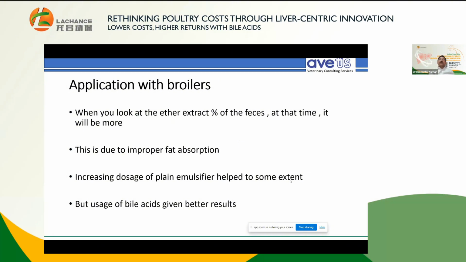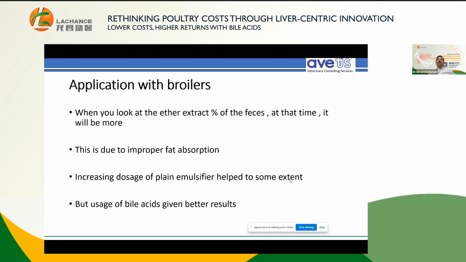When you look at ether extract, if you want to assess whether this is a pasty condition, it's not the condition that is due to Salmonella or E. coli or any other thing that is going to be treated. It is a condition which has occurred due to metabolic disorders. In that condition, you will find the fat content in the feces would be more.